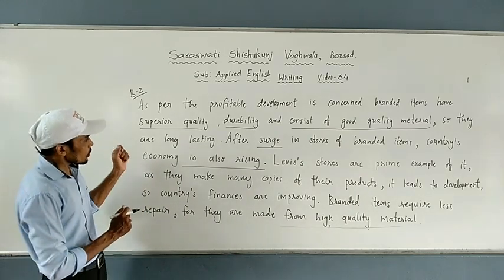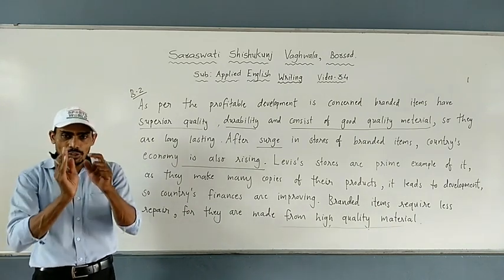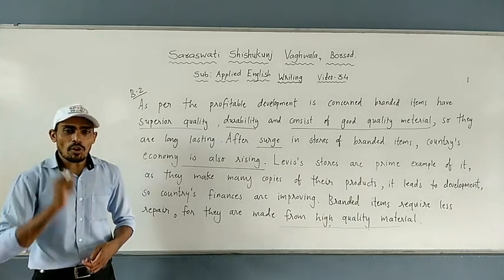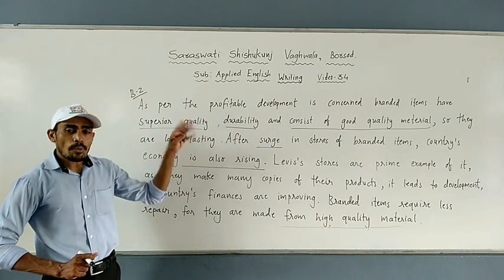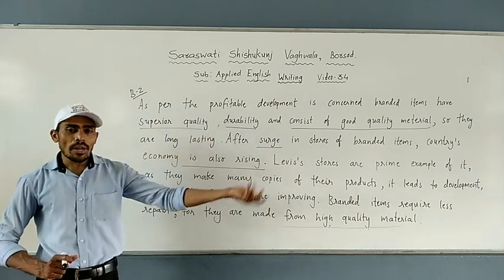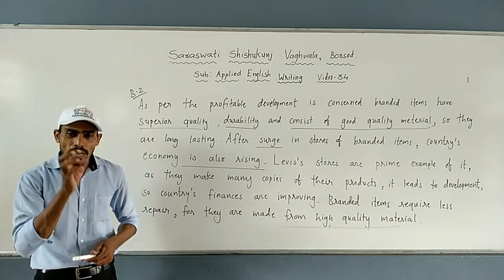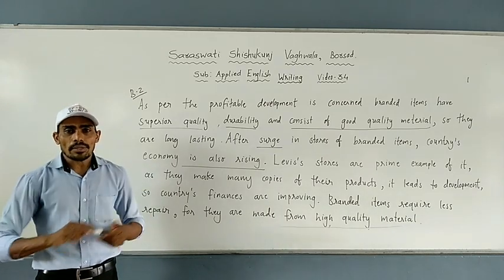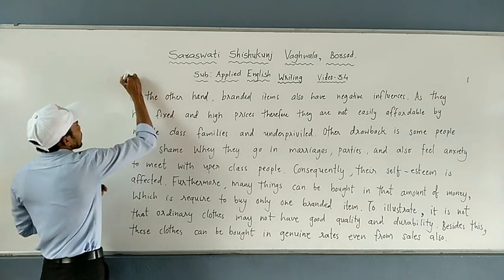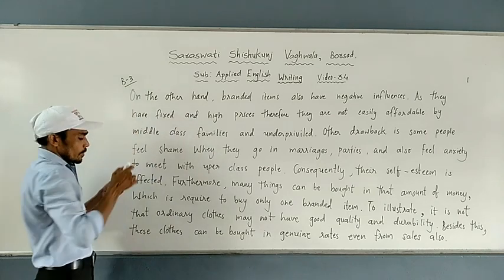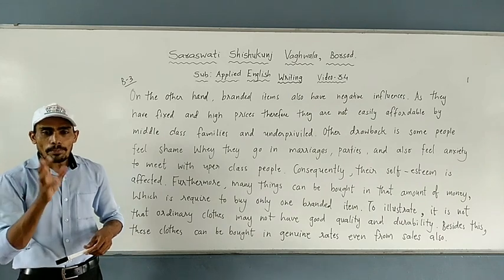So now, students, I have discussed 2 points of positive development. I hope you have understood these 2 points about the positive side of buying branded products. Now I am going to write body paragraph 3, and in body paragraph 3 I am going to discuss negative development. Students, this is body paragraph 3, so I write here body paragraph 3. Now in body paragraph 3 I am going to discuss the negative development of buying branded items.